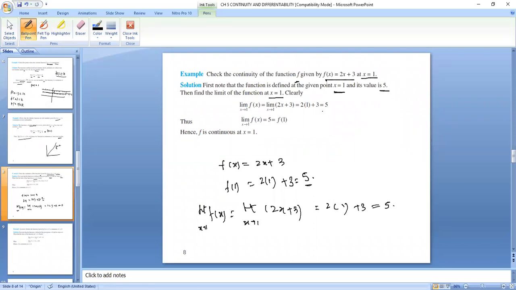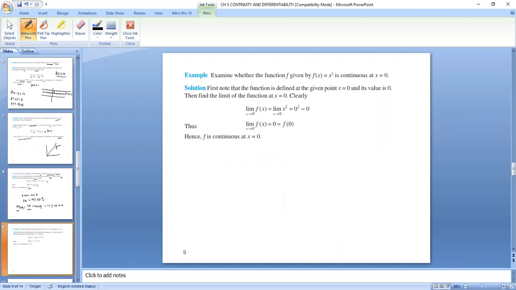So the limit of the function is also 5. So we can say that the limit as x tends to 1 of f of x equals 5, which equals the value of the function f of 1. Therefore, f is continuous at x equals 1. The next question is again the same. We have to find the value of the function and the limit of the function, and we will find that both are the same.